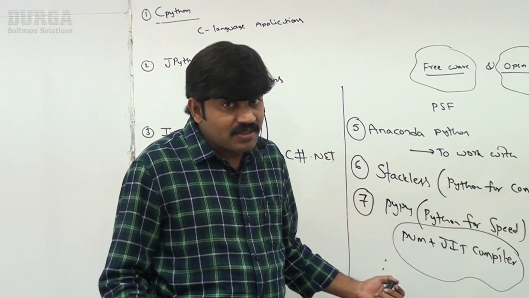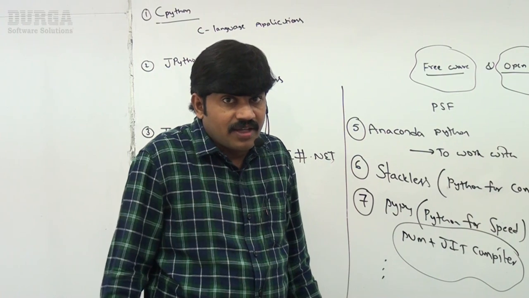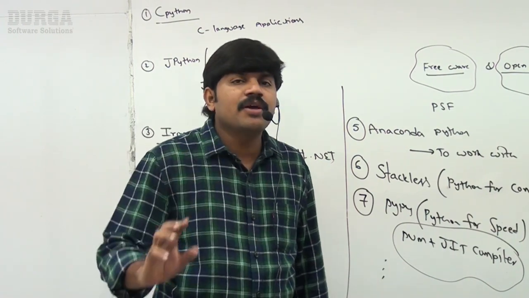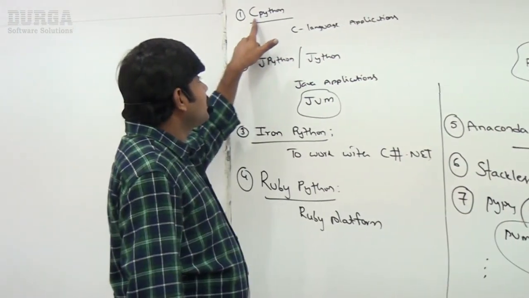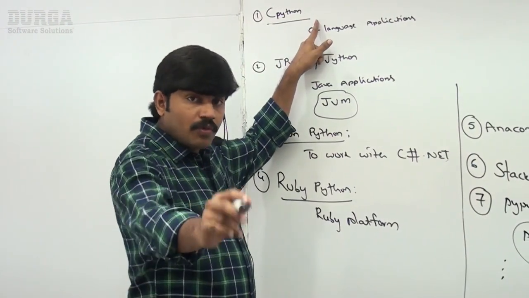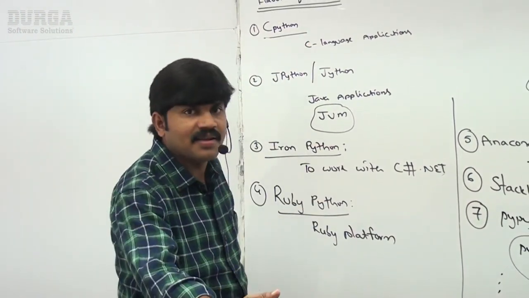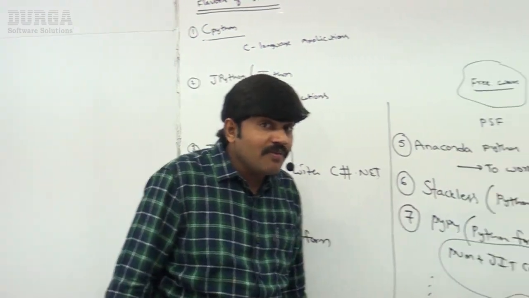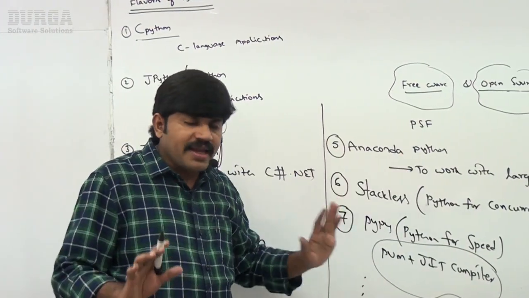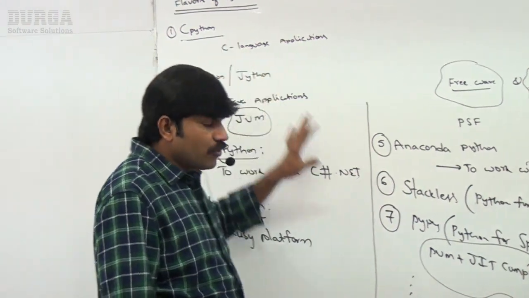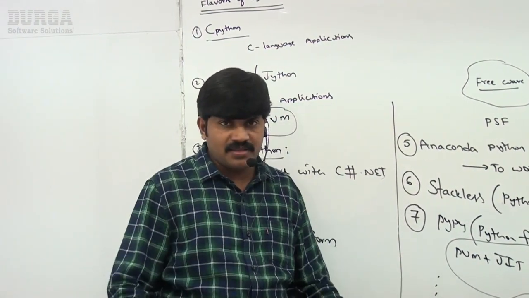So how many flavors are there? Multiple flavors are available. Which flavor are we going to use in our training? Usually we will go for CPython. Remember this one. Tomorrow, if I start machine learning, then obviously the flavor of Python I require is Anaconda Python. Clear for all of you, right? But the standard version, CPython, we are going to use in our Python classes. Clear?